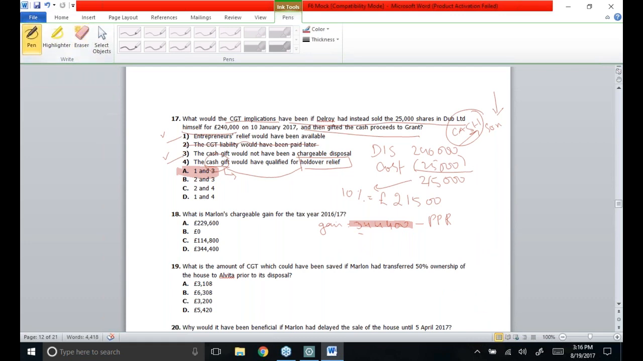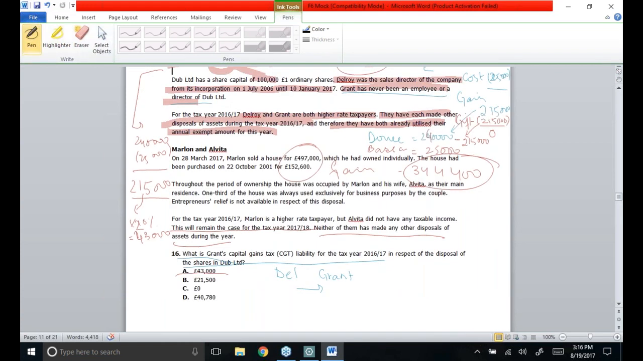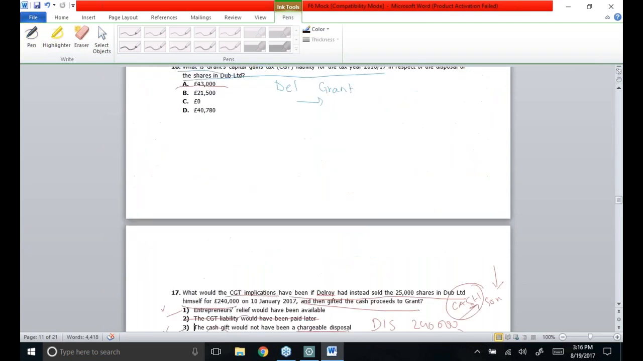Though Marlin had totally occupied the house for the whole period of ownership, I need not take into account the period of occupation or non-occupation, because the whole period has been taken as a period of occupation. But as you could see, it is said that 1/3 of the house has always been used for business purposes. So this portion of the house would never qualify for PPR. So this is going to be the chargeable gain.